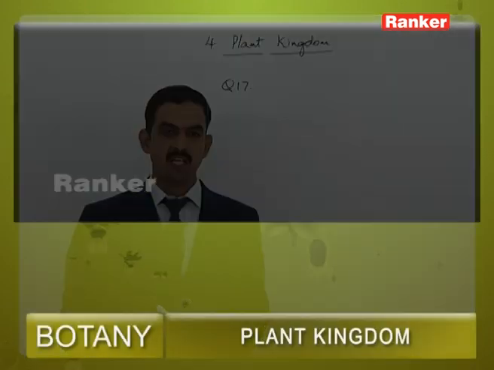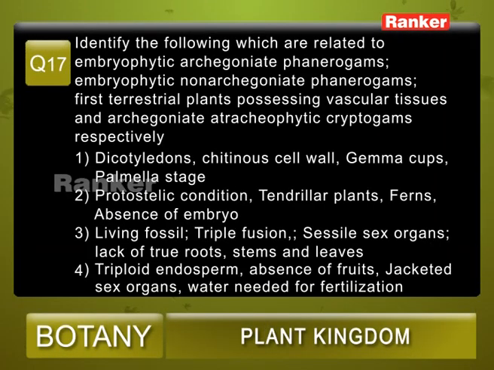Question number 17, identify the following which are related to embryophytic archegoniate phanerogams, embryophytic non-archegoniate phanerogams, first terrestrial plants possessing vascular tissue, and archegoniate atracheophytic cryptogams respectively. Options. 1. Dicotyledons, chitinous cell wall, gemma cups, palmella stage. 2.